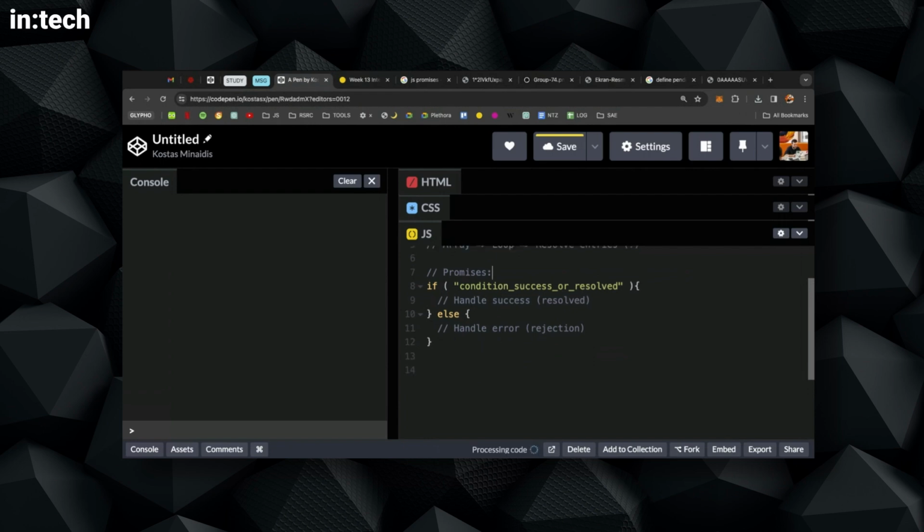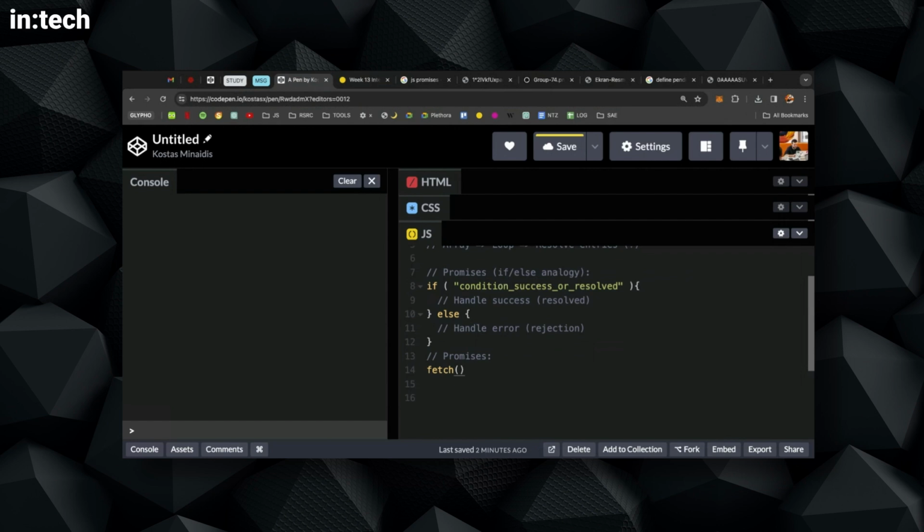So let's say this is the if-else analogy, and this will go to promises. And in promise, I will use a very, very common promise-based function, fetch. So fetch is a function that is actually working as a promise.